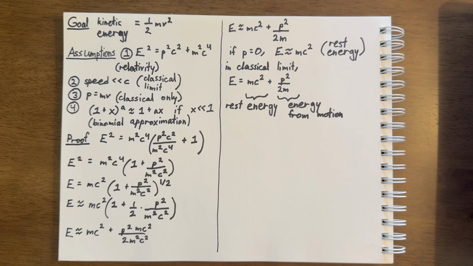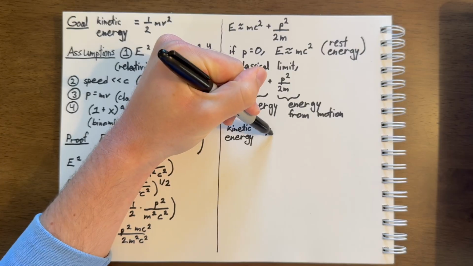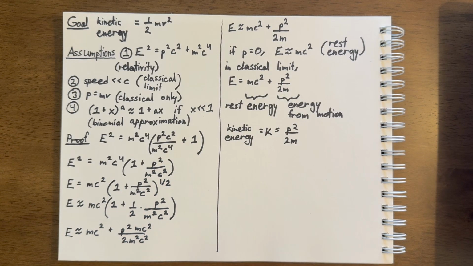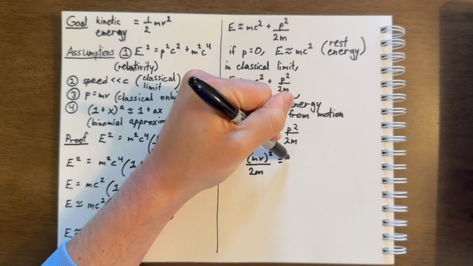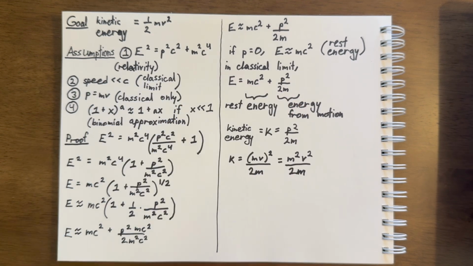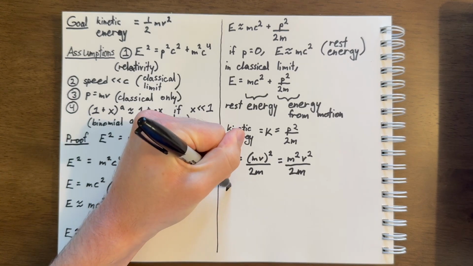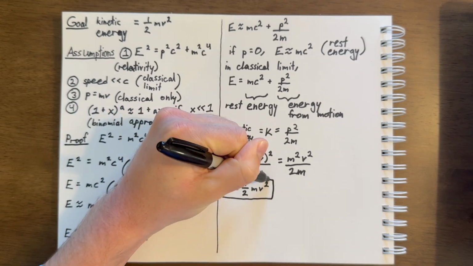So what should we call this energy from momentum? Well, let's call that kinetic energy, or K, which is p squared over 2m. So finally, let's substitute p, momentum, for mv, mass velocity. So K equals (mv) quantity squared over 2m. That's just mass squared velocity squared over 2m. And so the divide by 2 is the same as 1/2, and the m squared over m is m. So finally, we have K equals 1/2 mv squared, which is precisely what we claimed at the beginning of the video.